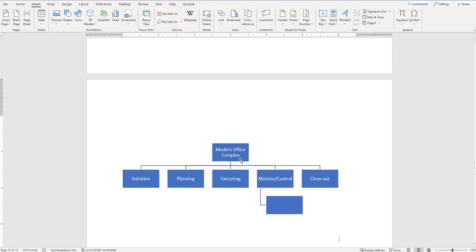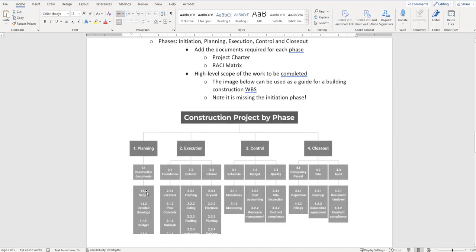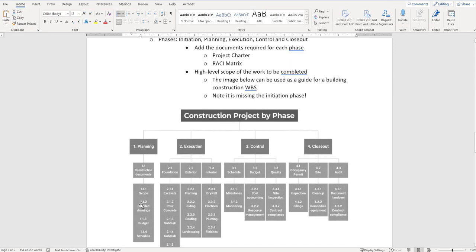Now, one thing that we'll learn about work breakdown structures is that you can make them as detailed as possible. And I would say that when you get into project management, that is something you will likely do. But here in school, the exercise is really to make something that looks somewhat good. We may miss steps, and that's okay, because this is a fictitious building. I would also say that the document that I gave you is not bad. It goes through and has kind of the list of what you're going to be doing.